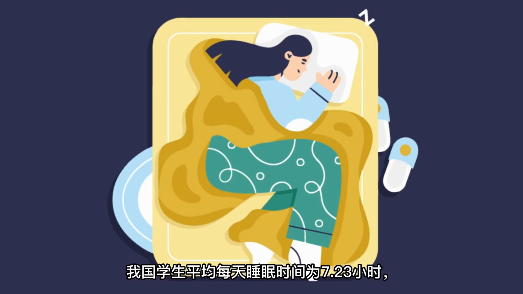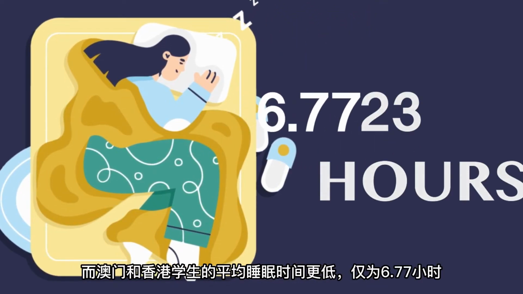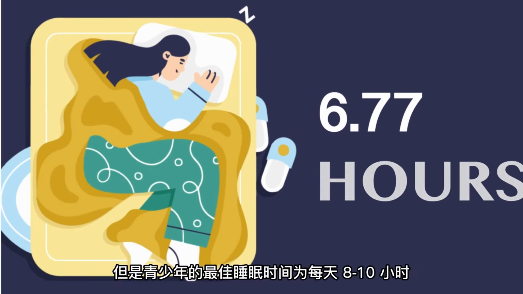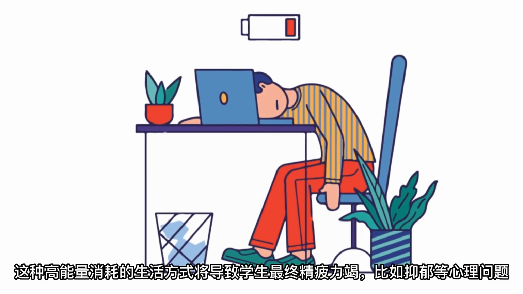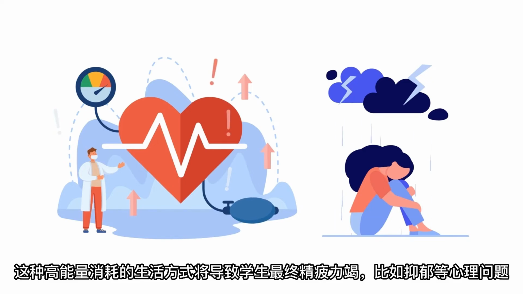For instance, in China, scholars sleep an average of 7.23 hours a day, while students in Macau and Hong Kong sleep even less at 6.77 hours. We all know that adolescents should sleep 8 to 10 hours daily. Such an energy-intensive lifestyle will cause students to eventually burn out, and may increase blood pressure or even lead to psychological problems such as depression.